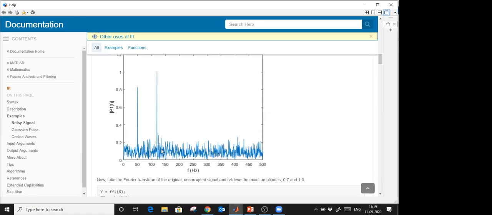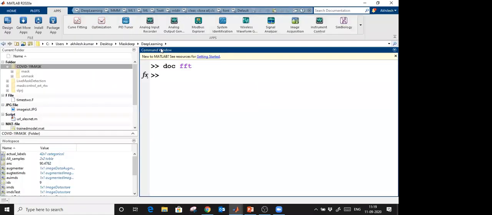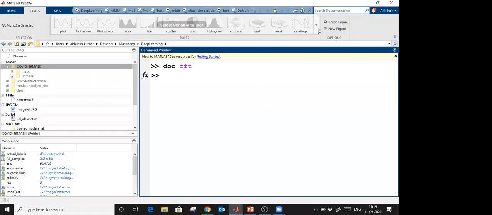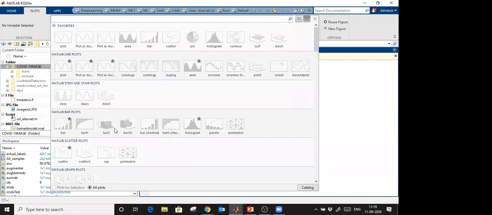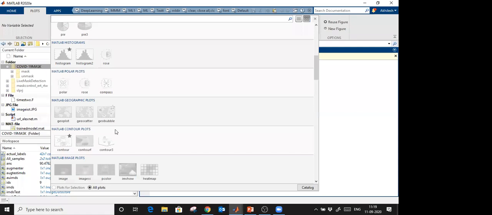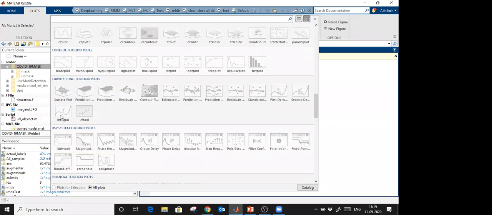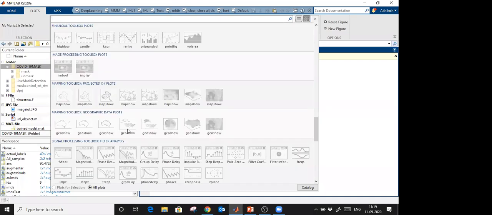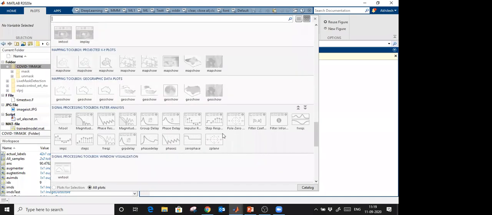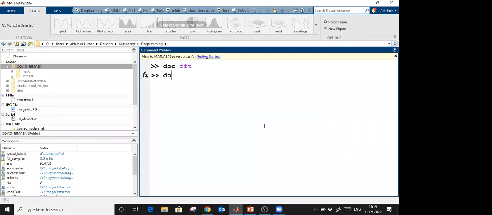There are some other ways, like PWelch. If you want to see what more is there, just go in the plot and scroll. Okay, let me show you from the doc.